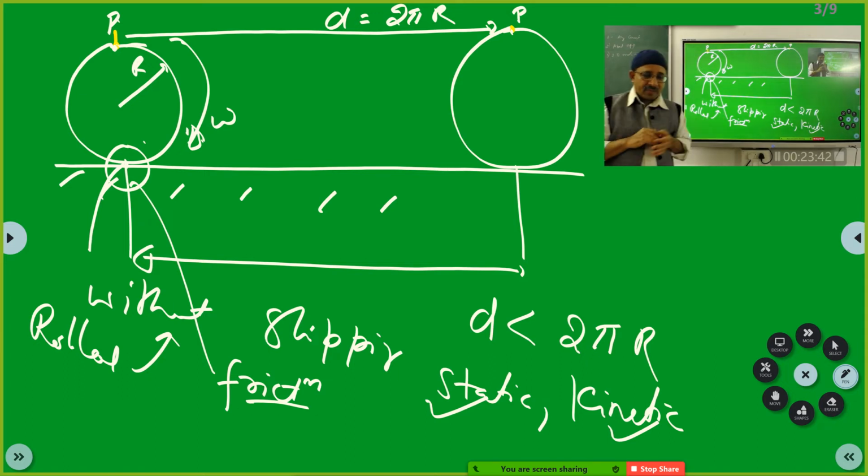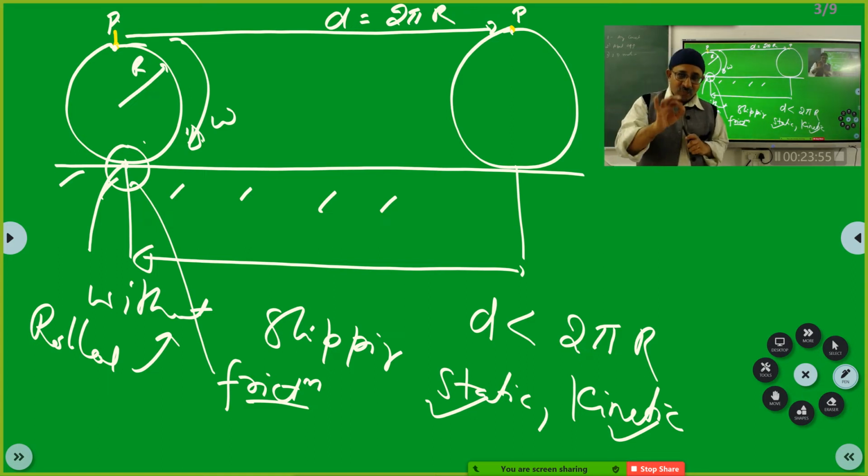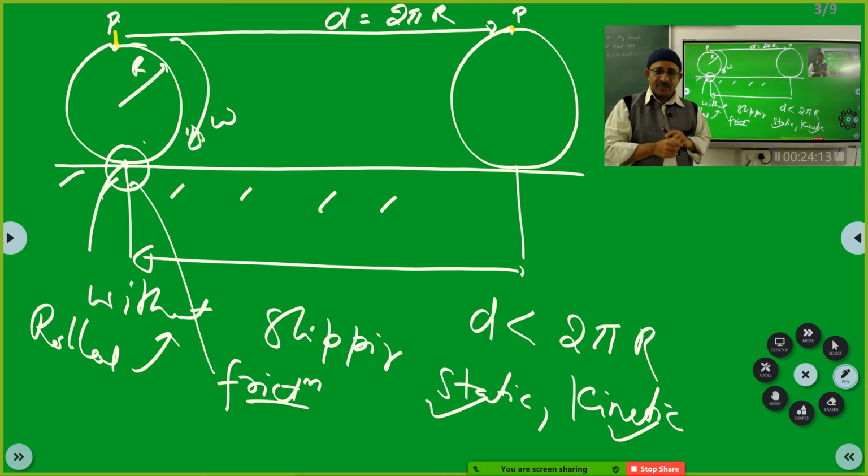Sir, my doubt is that point of contact will move, no, sir? It will no longer be in contact. Yes, it will no longer be in contact. But see, that point P was in contact only for the instant. If you take delta t time, even a small instant of time, at t plus delta t, that point is not in contact.